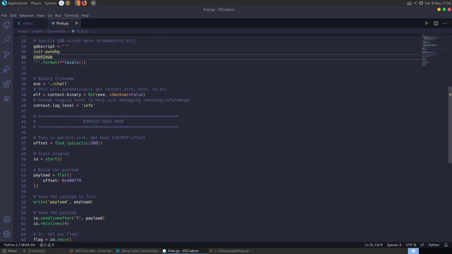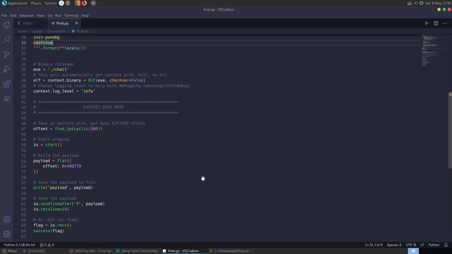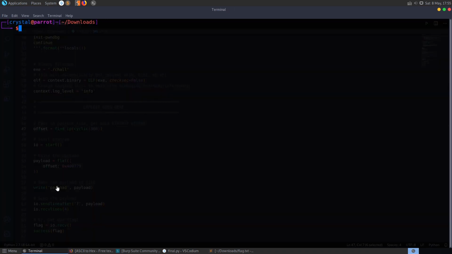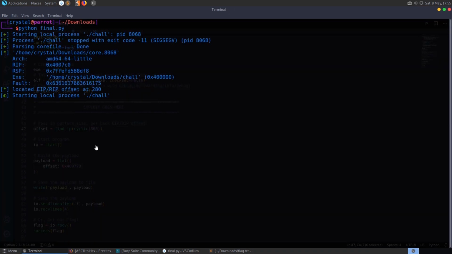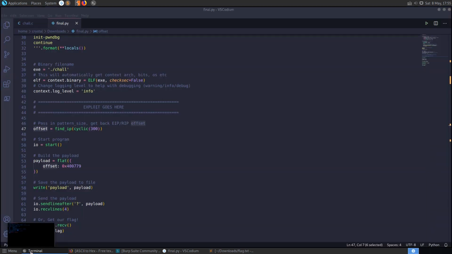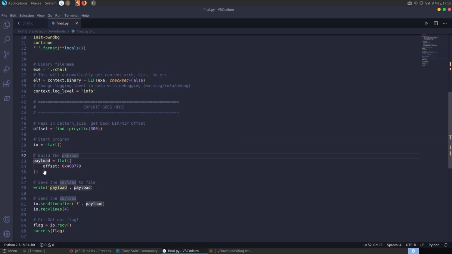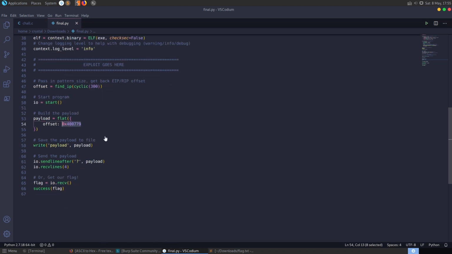So with that out of the way anyway, let's actually have a look at the payload. And the payload is very simple here. We're finding our instruction pointer. We're giving it a cyclic pattern of 300, so it'll find out that it's at 280, which it did whenever we ran it there as well. You can see that we have 280, so it found the offset, and that means whenever we're building our payload, we can just inject whatever we want at this offset. And in this case, I've just grabbed the address that we used when we did this manually as well.